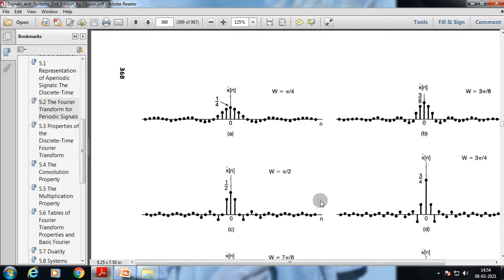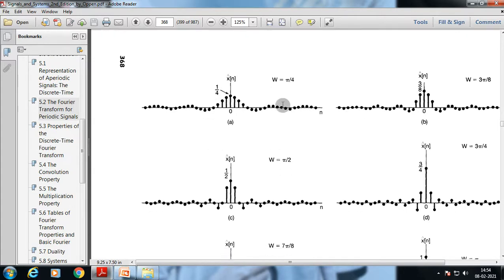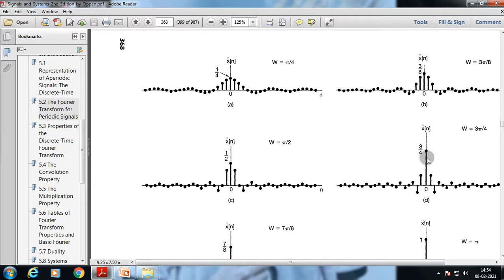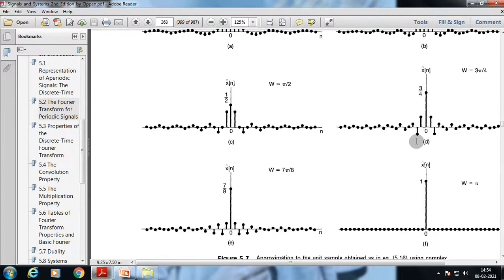With this periodic form, we can understand how it can be rewritten here. With the values of omega 0 as pi by 4, pi by 2, each different value gives a different result here.